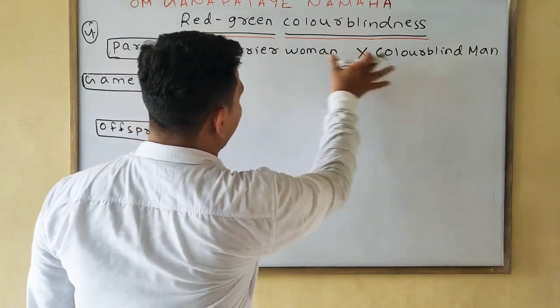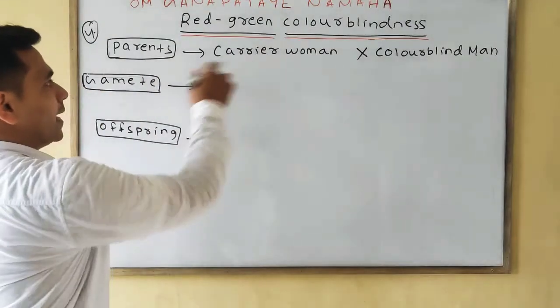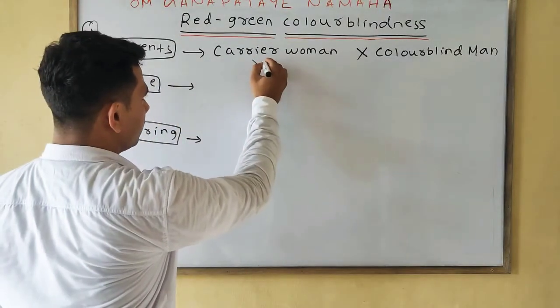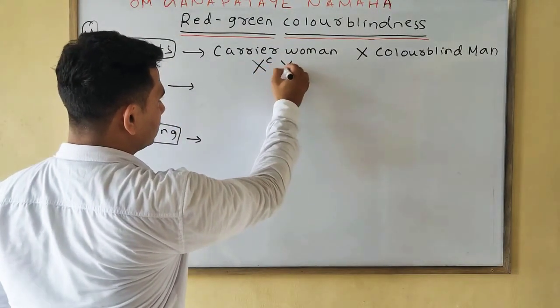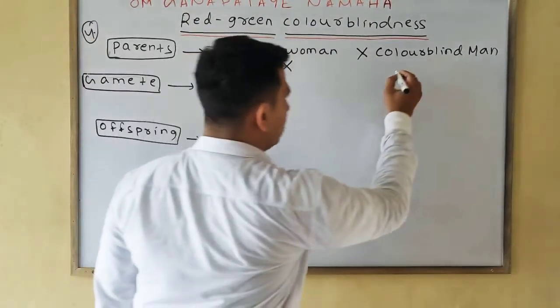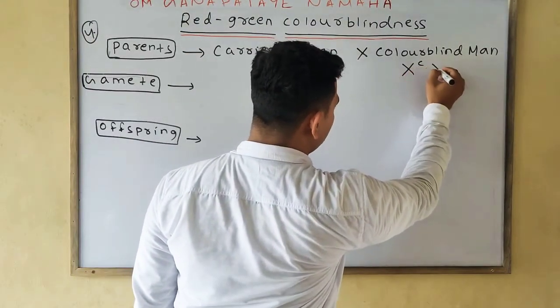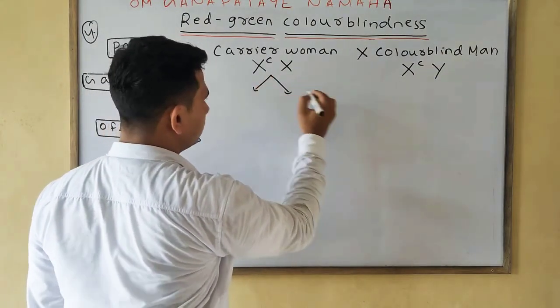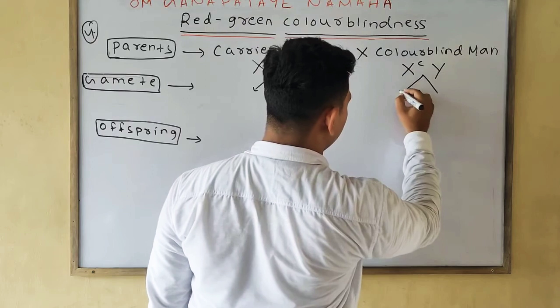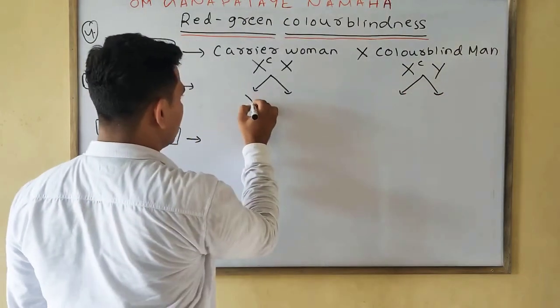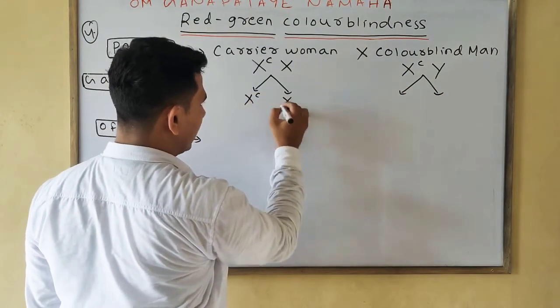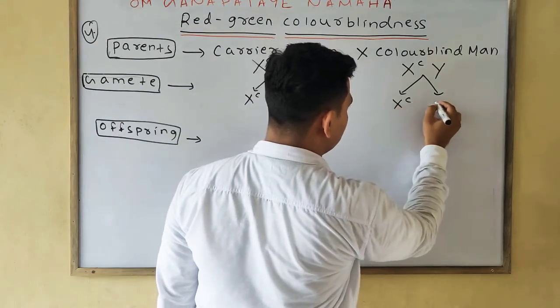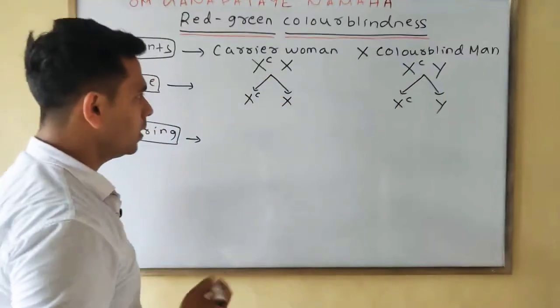Fourth one is your carrier woman and the colorblind man. Carrier woman means simply XCX, carrier. Colorblind man means XcY. Gamete formation will take place: XC, X, and Xc, Y. Now we'll do the cross.